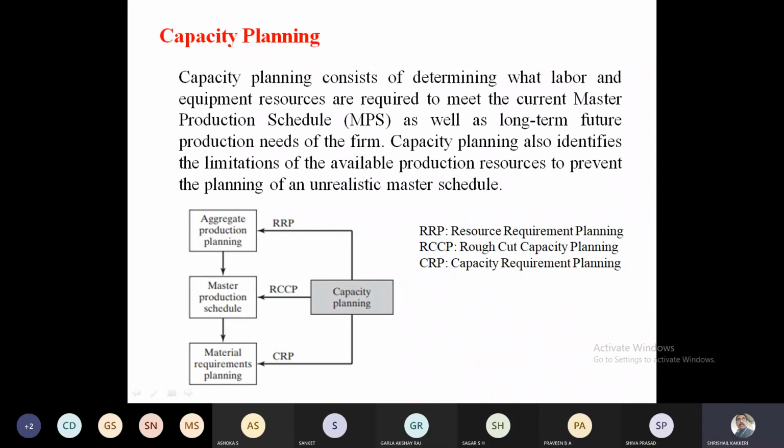The aggregate production plan, I told you, is for the long term. For the long term, we may receive more than 3 to 4, or even 4 or 5, different varieties of production from the customers. So for all of them, we have to take into account. For example, in our class, the 6th semester requirement is the master production schedule.